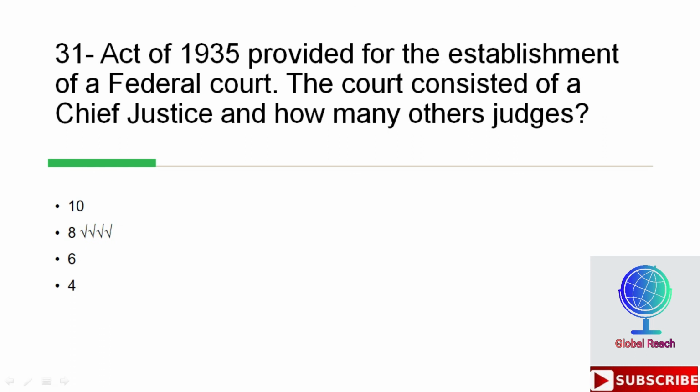Act of 1935 provided for the establishment of the federal court. The court consisted of a Chief Justice and how many other judges? Options are 10, 8, 6, 4. So the correct option here is 8.